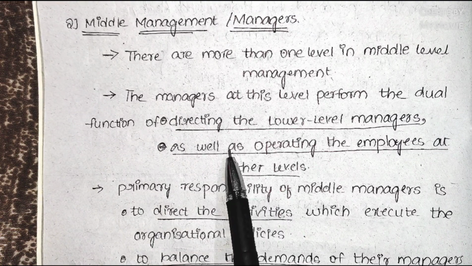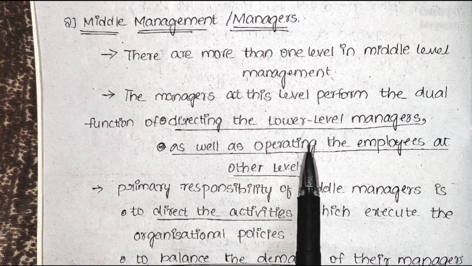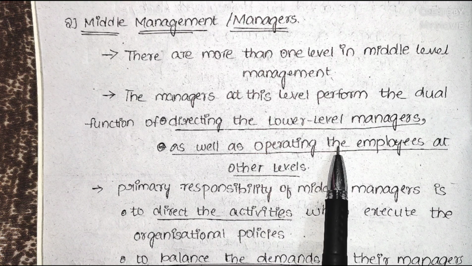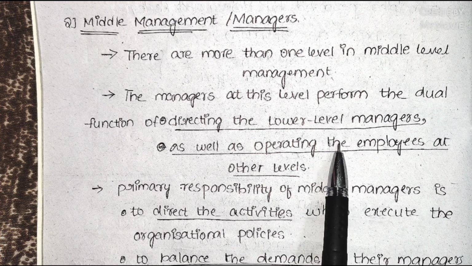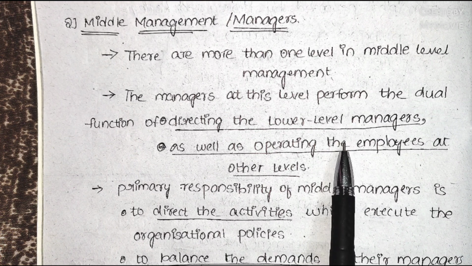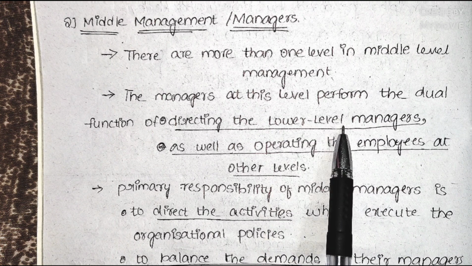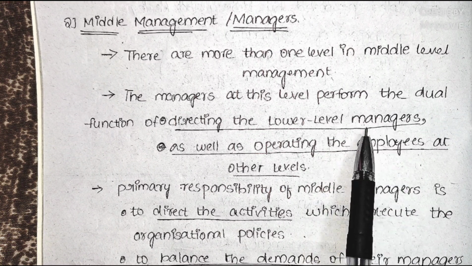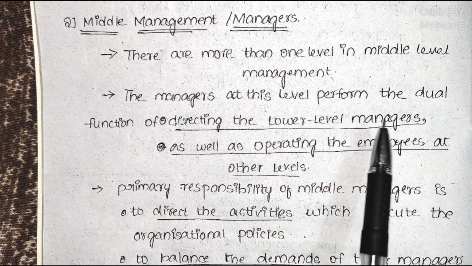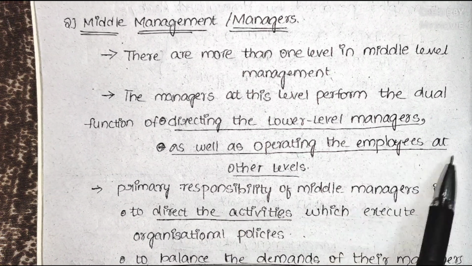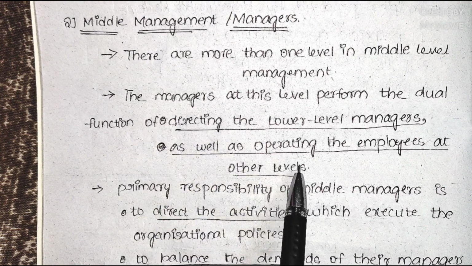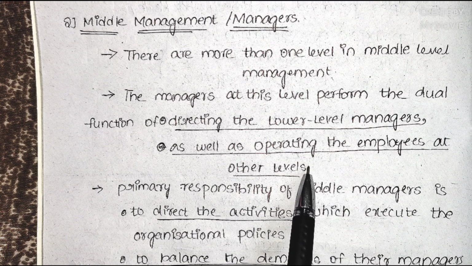For example, they are guiding, assigning, or supervising the lower level managers. Like in the production or manufacturing department, they are giving tasks to the supervisors. The technical supervisor and the clerical supervisor, these managers are helpful to them, and they are directing them as well as operating the employees at other levels. So these managers are also responsible for the operation of the other level employees.